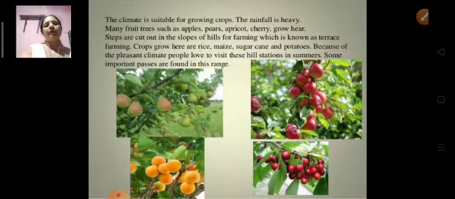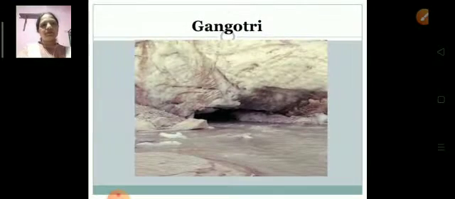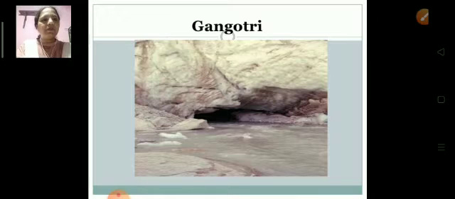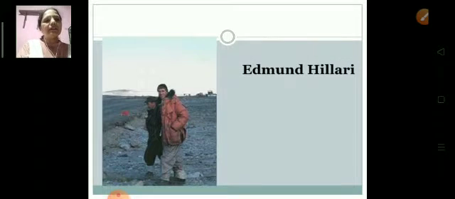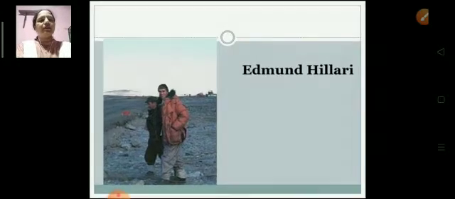Some important passes are found in the range. Okay children, that's why this is a very beautiful place and an important place of the northern area. Here you can see the picture of Gangotri, where the Ganga starts from. You can see the Ganga started from here, Gangotri. And you can see the picture of Edmund Hillary. Okay, he was a visitor of the Himalayas.